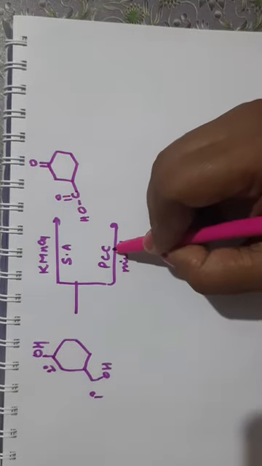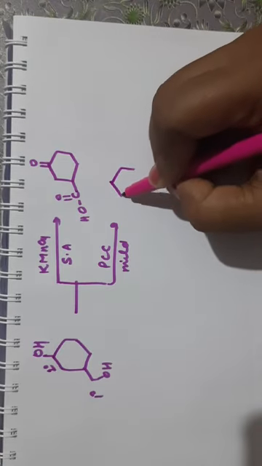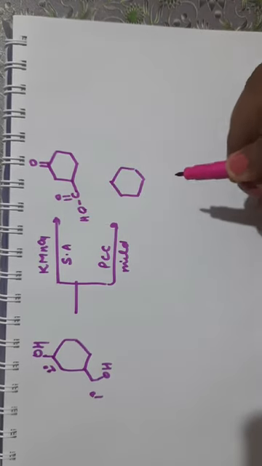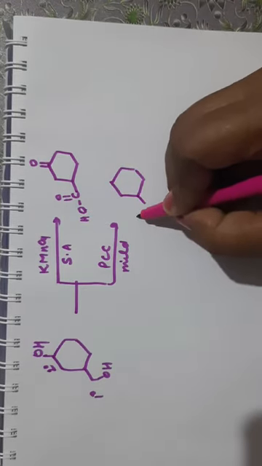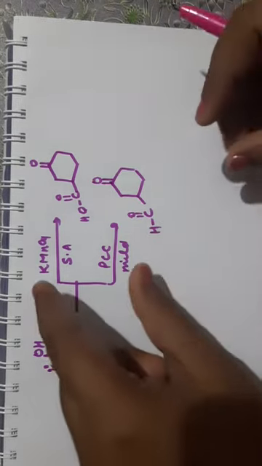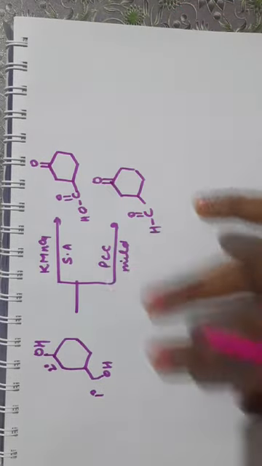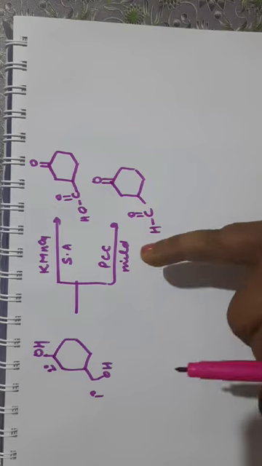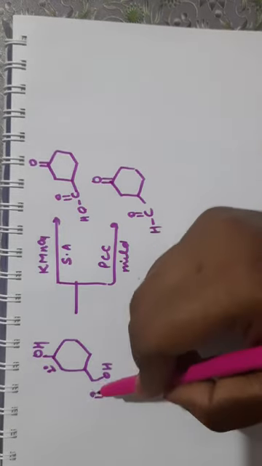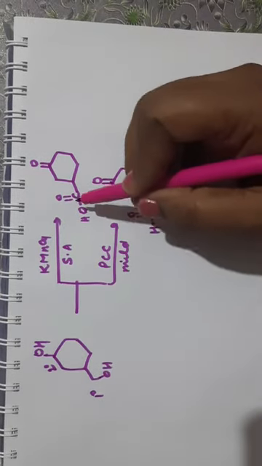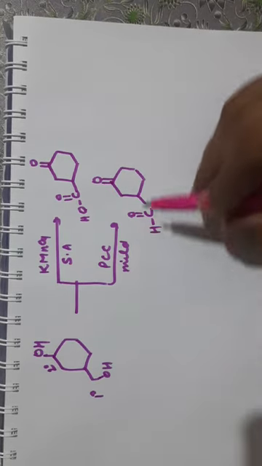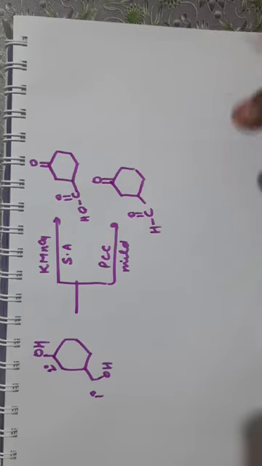Clear? But with PCC, the primary alcohol will not be oxidized to acid. The reaction will stop at the aldehyde stage. So CHO will be obtained here and this will be oxidized to ketone. So this is the difference of using a strong oxidizing agent like KMnO4 and a weak oxidizing agent like pyridinium chlorochromate on 1 degree and 2 degree alcohol. With strong, the 1 degree alcohol is finally converted into acid, but if you are using a weak oxidizing agent, the 1 degree alcohol will convert into aldehyde and the reaction will stop at this stage.